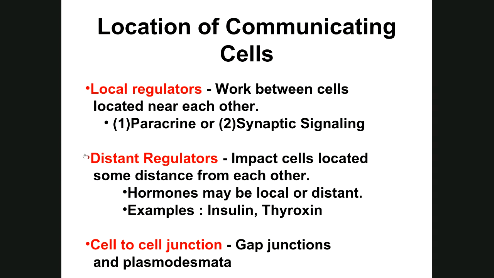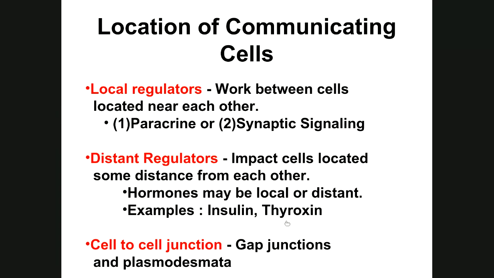Now, distant regulators, says, impact cells located some distance from each other. Well, it can be local or distant in this case for hormones. Like it says, hormones may be local or distant. Now, let's look at a distant. Insulin secreted by your pancreas. That affects all the cells of your body. So that's distant. Thyroxine, which is secreted by your thyroid gland, that controls the metabolism of all your cells. That's local and distant. So both of these are local and distant.